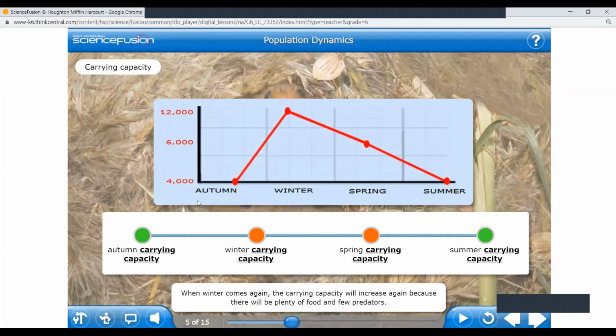Okay, now, continue. The carrying capacity will increase again because there will be plenty of food and few predators. This pattern will continue every year.